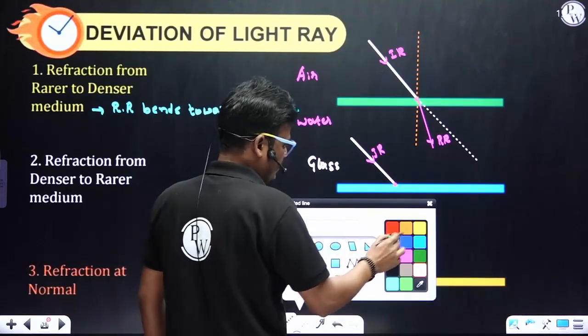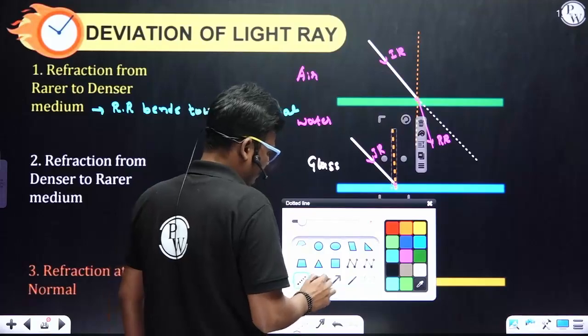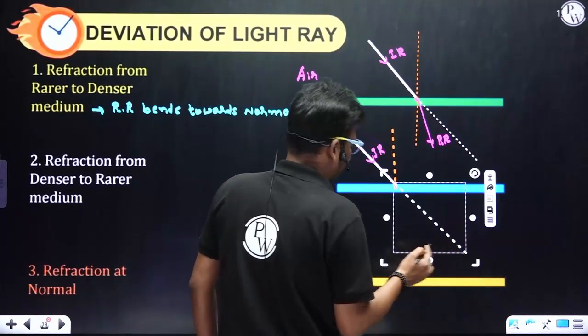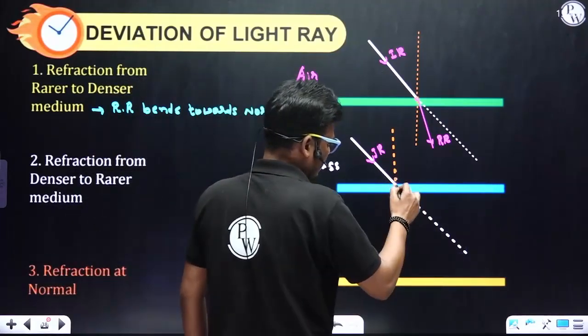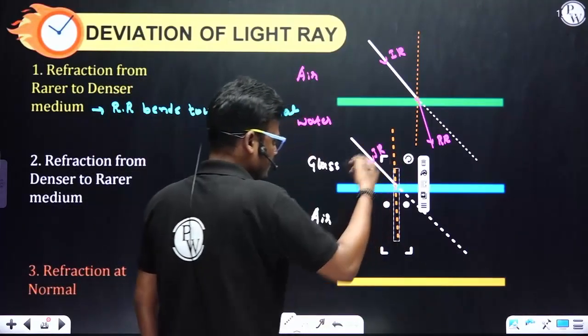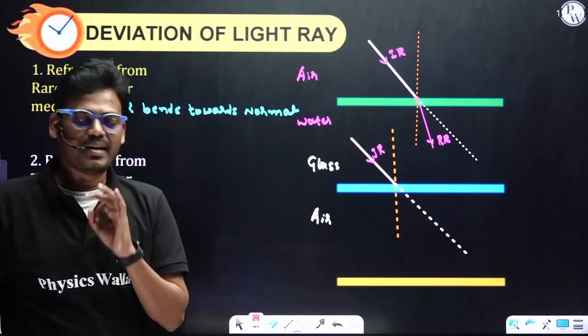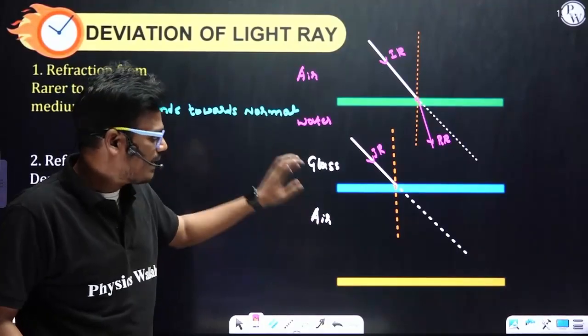From the point of incidence, the perpendicular is drawn to the surface which is separating the two media. If there were no surface, or a single medium, the light would have traveled in the same direction. But here there is a surface, and this is the normal. As it is traveling from glass to air, the speed of light in the second medium increases, because it is a rarer medium.